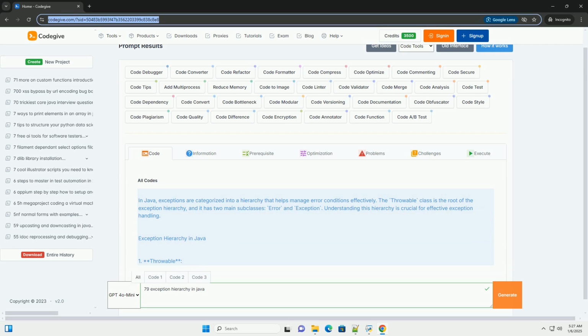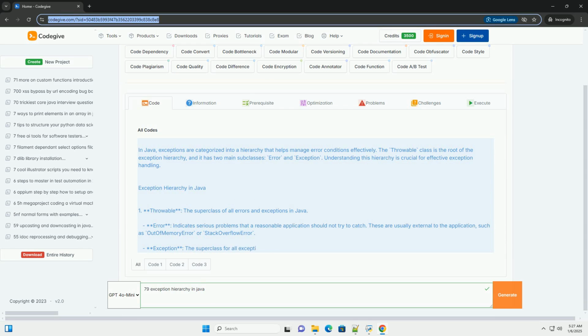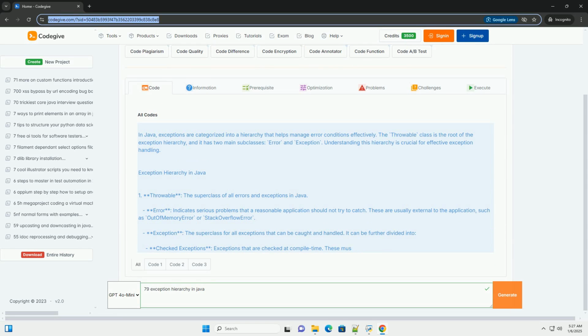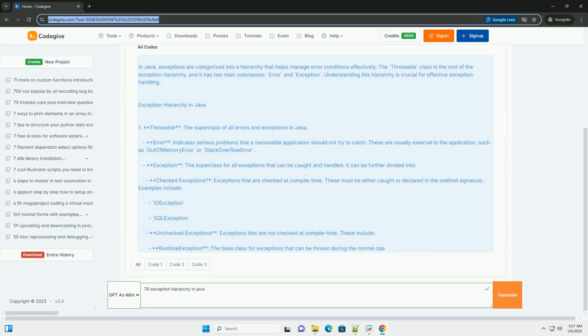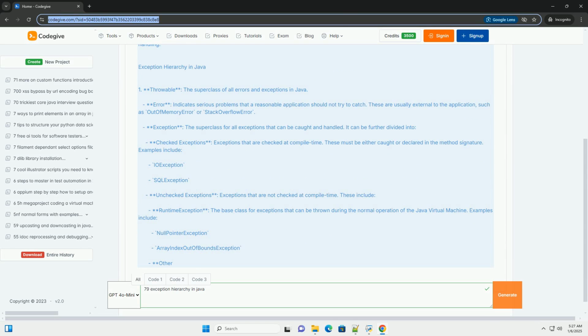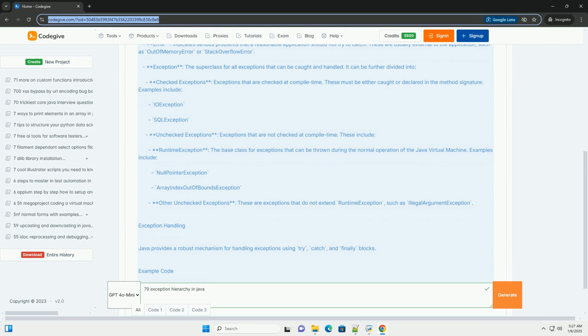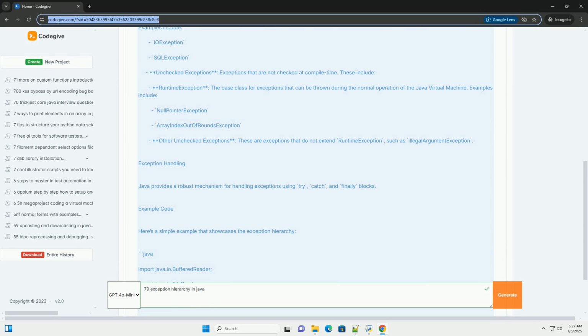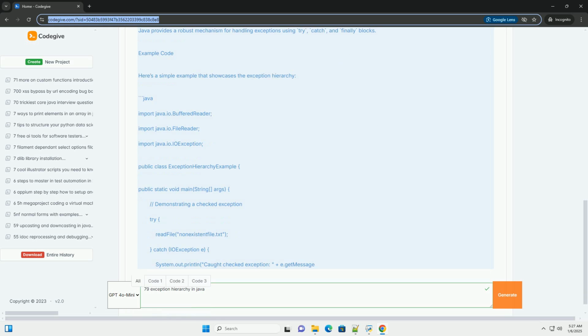In Java, exceptions are categorized into a hierarchy that helps manage error conditions effectively. The Throwable class is the root of the exception hierarchy, and it has two main subclasses, Error and Exception. Understanding this hierarchy is crucial for effective exception handling. Exception hierarchy in Java. 1.